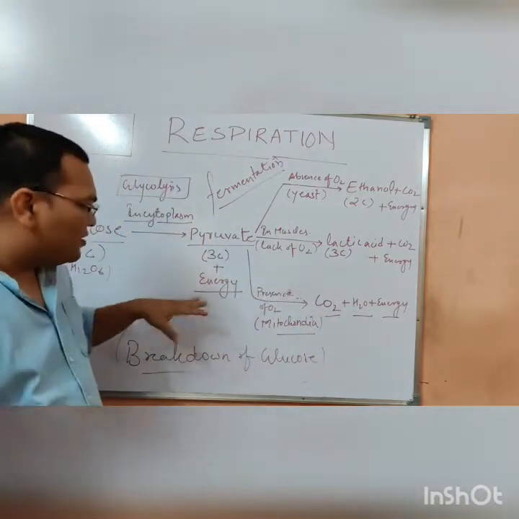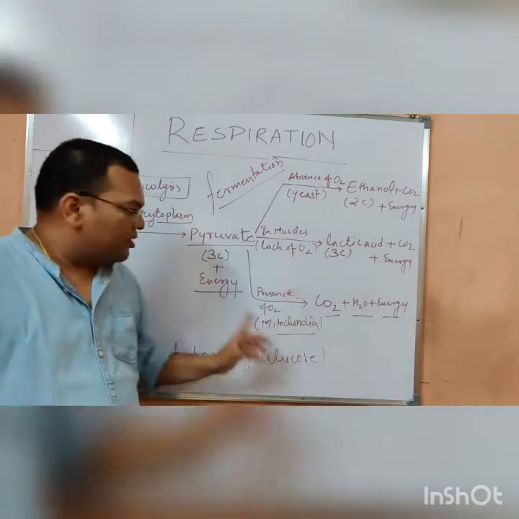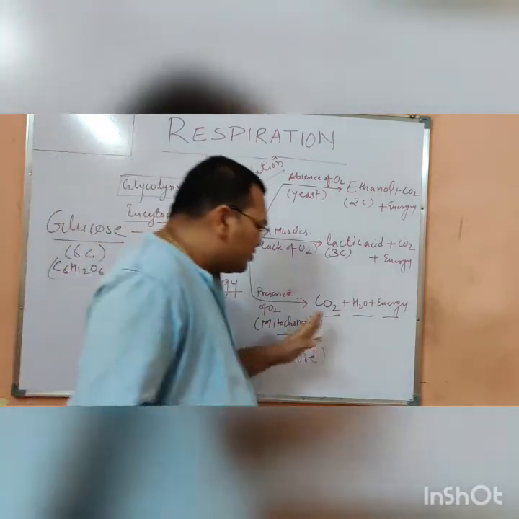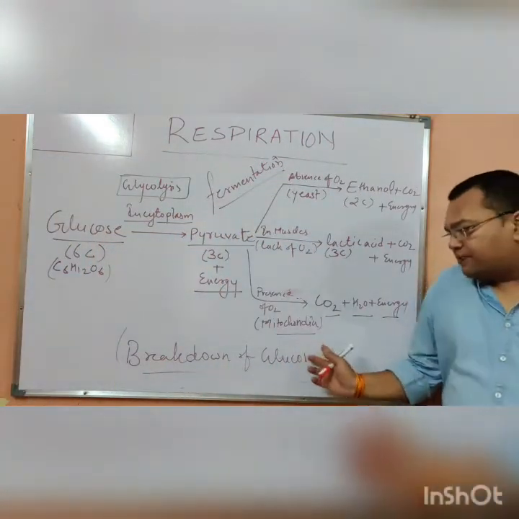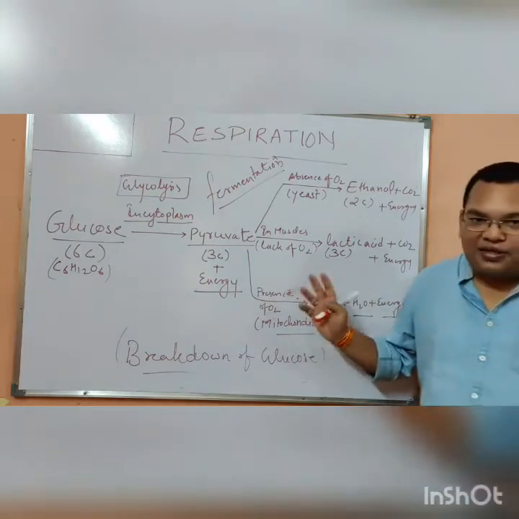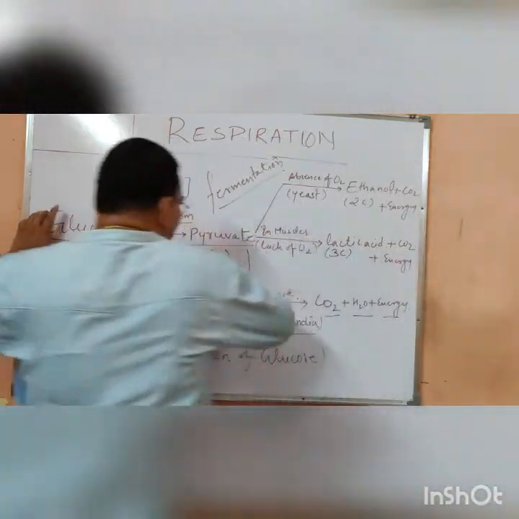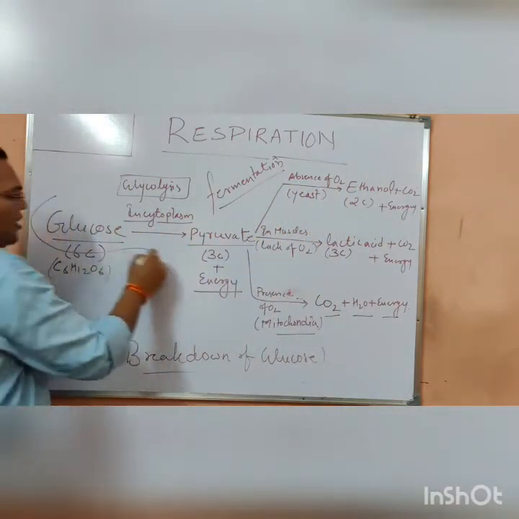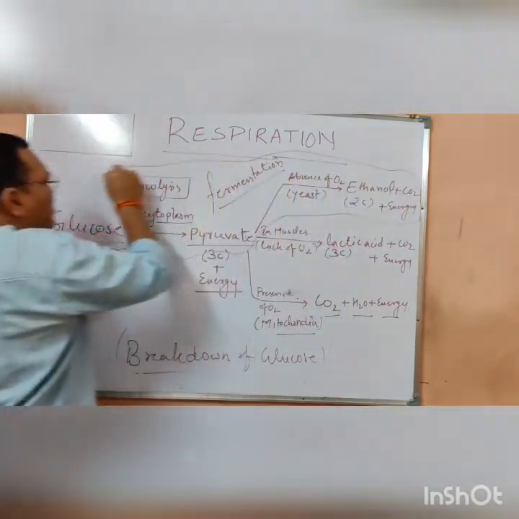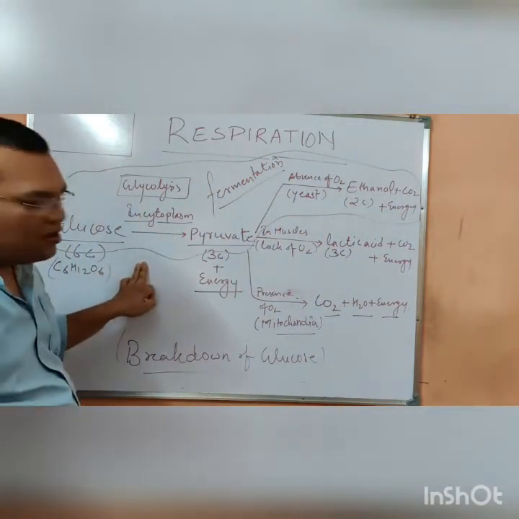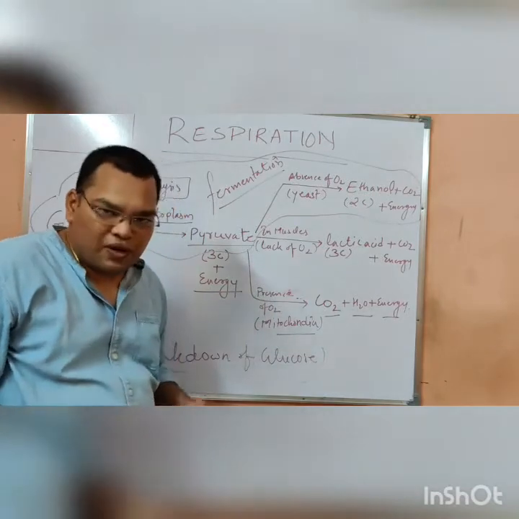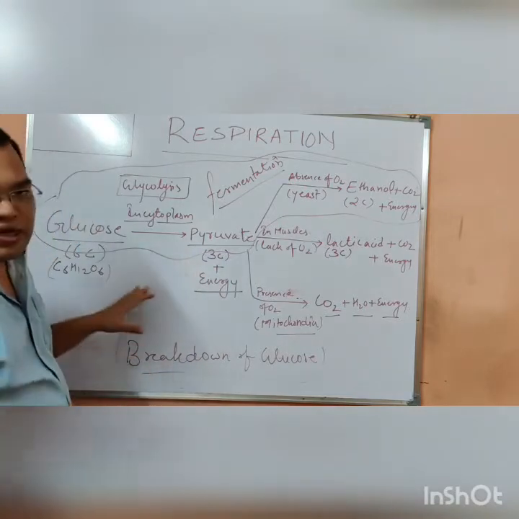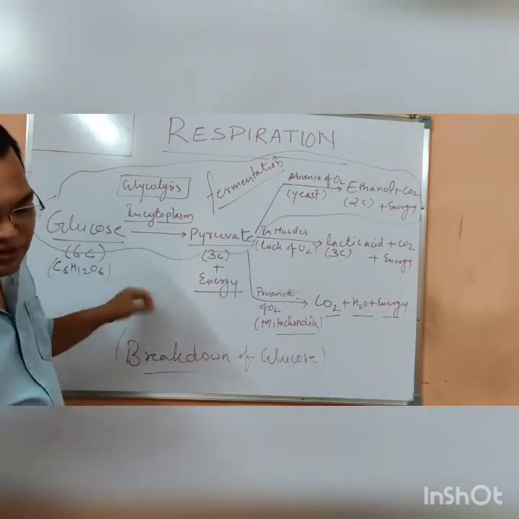Now the third thing is the complete oxidation of glucose. The glucose finally completely converts into CO2, H2O and energy. So these are the three cases. In the first case, the respiration is anaerobic. But here the oxygen is involved. And which type of respiration is this? The aerobic respiration. Is it clear? Okay, if you have any doubt, you can ask me.